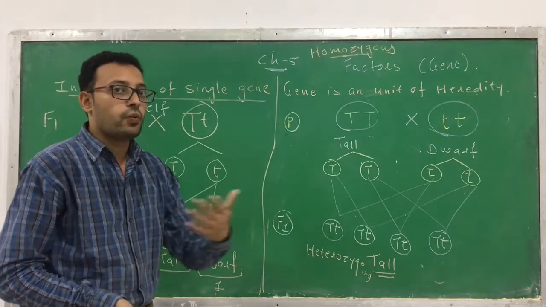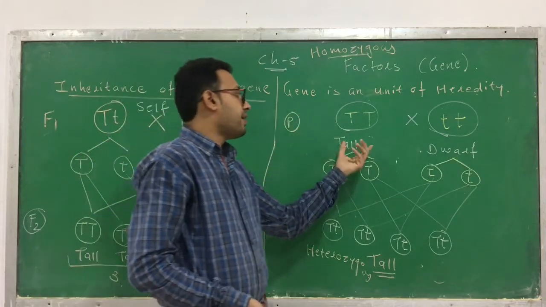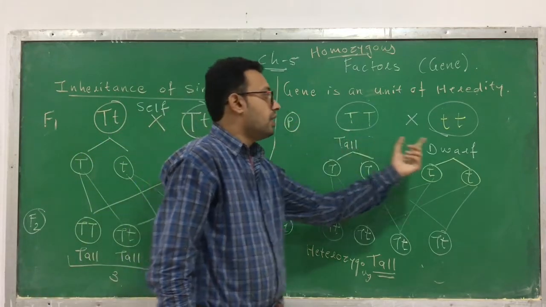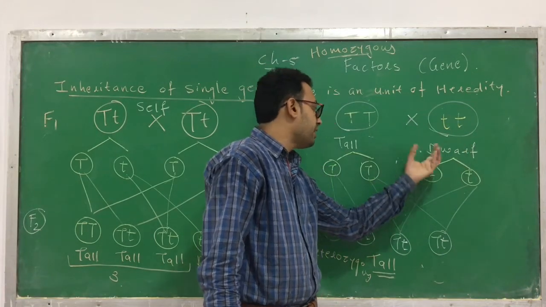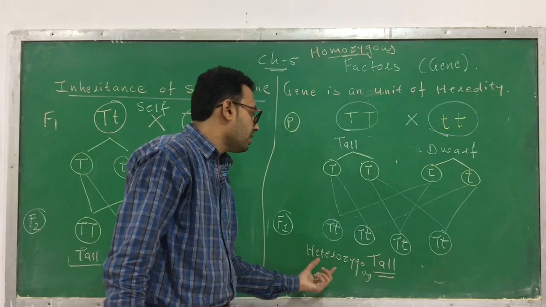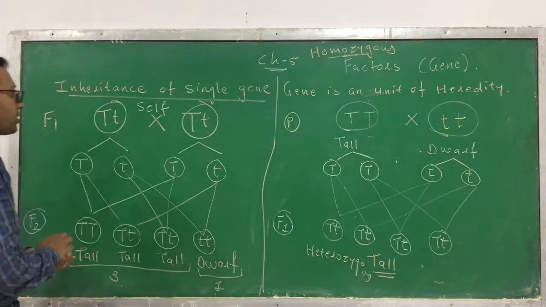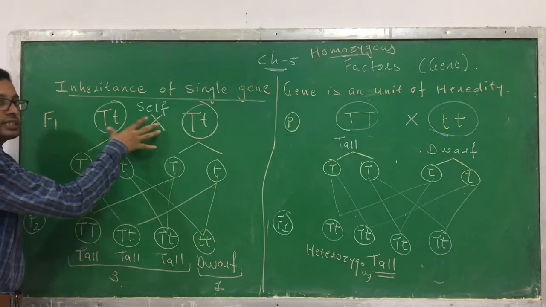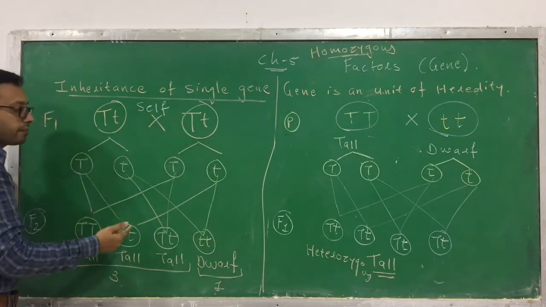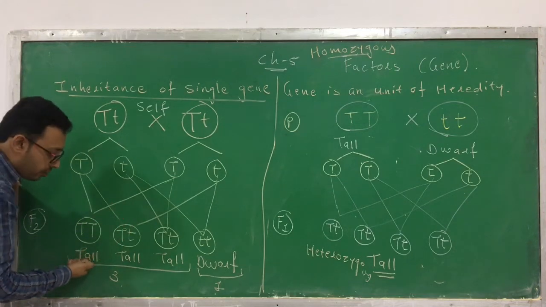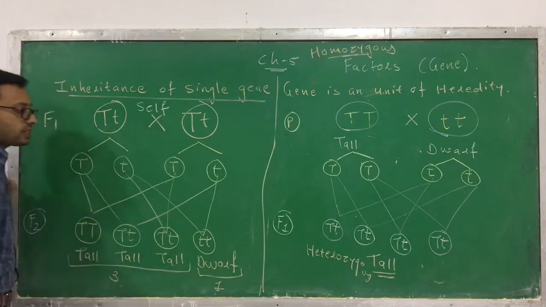So I am explaining how he has done the experiment. In the parent generation, one parent is homozygous tall, another parent is homozygous dwarf. He crossed between them, and in the F1 generation, he obtained the heterozygous tall. When the heterozygous tall, the F1 generation, is self-crossed, he obtained one homozygous tall, 2 heterozygous tall, 1 homozygous dwarf.